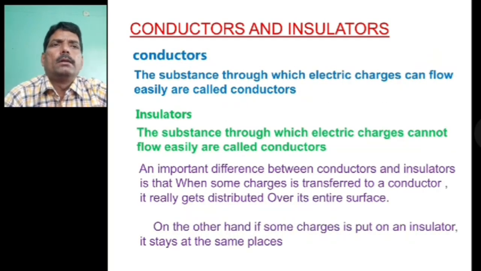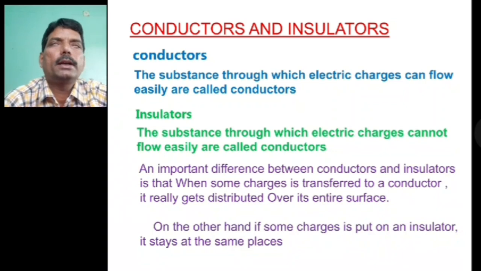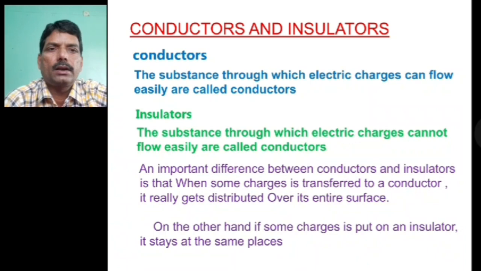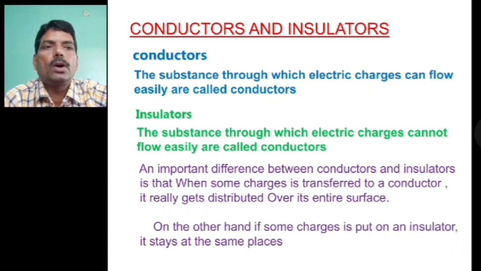Next, about the conductor and insulator. So what is a conductor and an insulator? A conductor is a substance through which electric charges can flow easily. An insulator is a substance through which electric charges cannot flow easily. An important difference between the conductor and insulator is that when some charge is transferred to a conductor, it gets distributed over its entire surface. On the other hand, if some charge is put on an insulator, it stays at the same place.